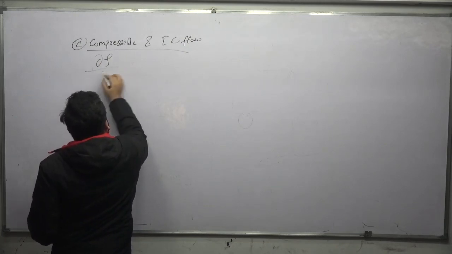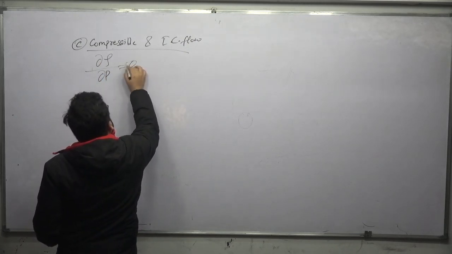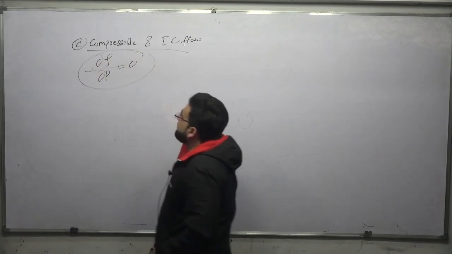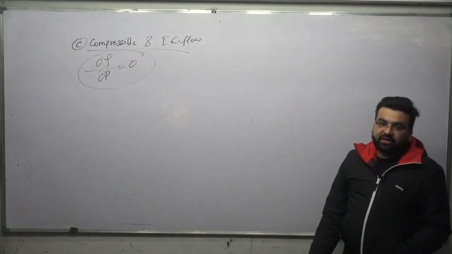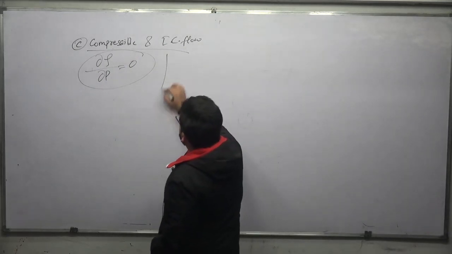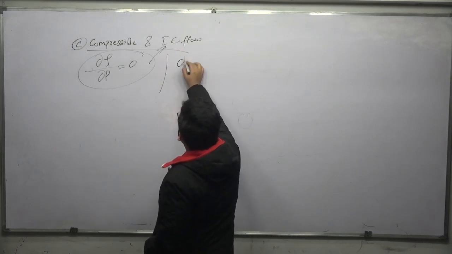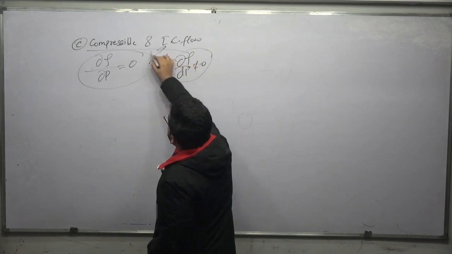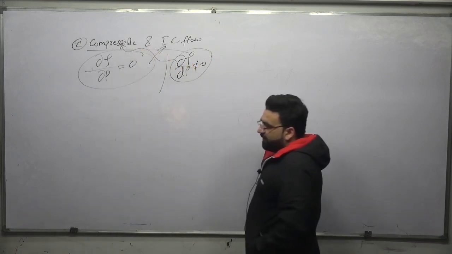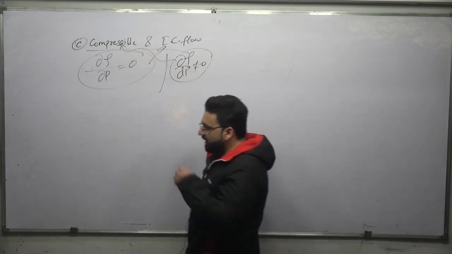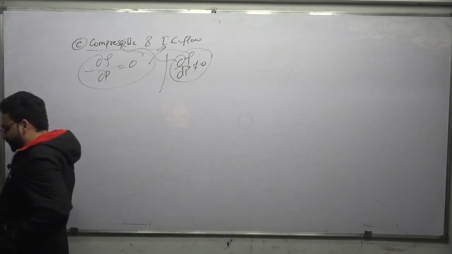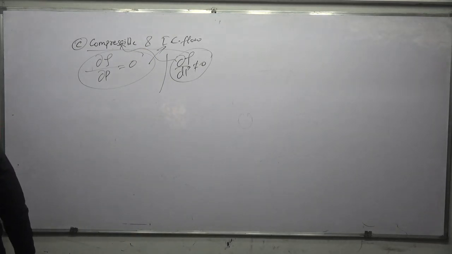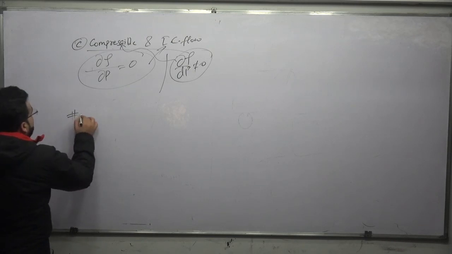If the density is not changing with the change in pressure, it is said to be an incompressible flow. And if you apply some pressure and the density changes, it is said to be a compressible flow. We also discussed compressible and incompressible flow. After this, we discussed the acceleration of a fluid particle.